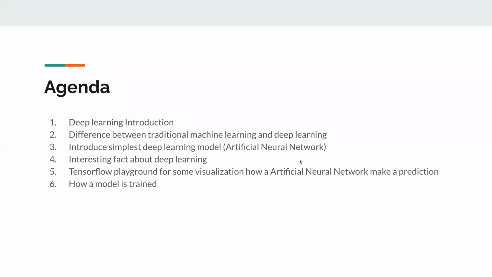So, this is the agenda I planned for this workshop. First of all, I will give a really short introduction to the definition of deep learning. Then, I will talk about the difference between traditional machine learning and deep learning. And then I'll go over and introduce the simplest deep learning model, artificial neural network. And then we'll talk about some interesting facts about deep learning. After that, we'll go to Tensorflow Playground. Tensorflow Playground is a website that helps beginners to understand deep learning better because it has some visualization. And in the end, I'll briefly go over how a model is trained.